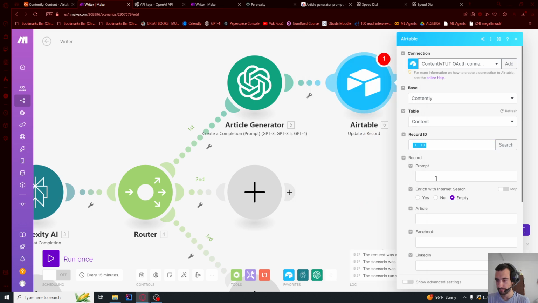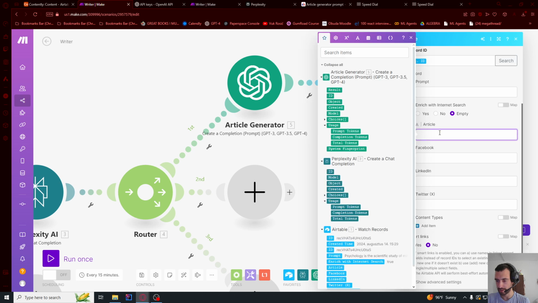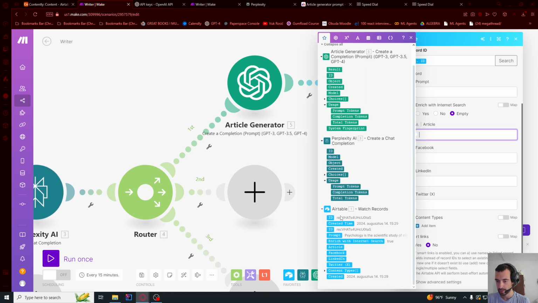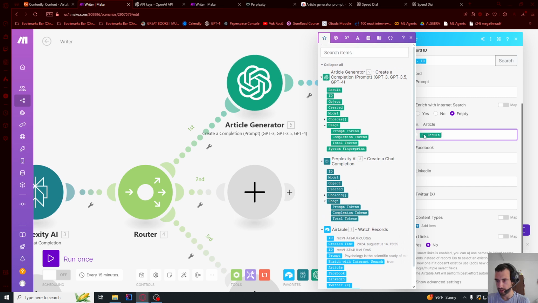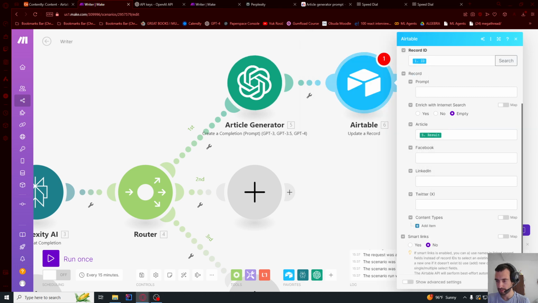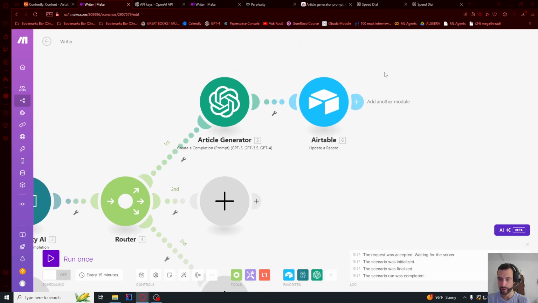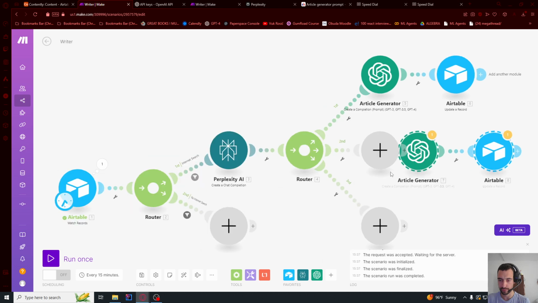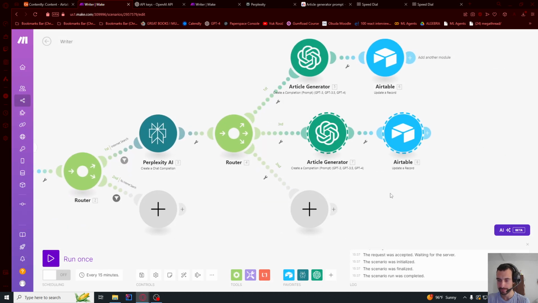And then so we just need to update article here. So let's put result. So this is a result from article generator. Press OK. Now I'm gonna do this. I'm gonna copy. So Control C, Control V to paste. Let me delete this module and I'm gonna connect it here.